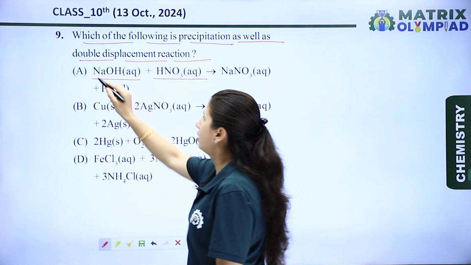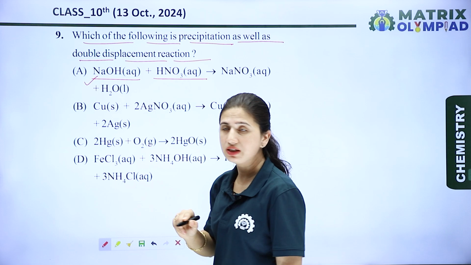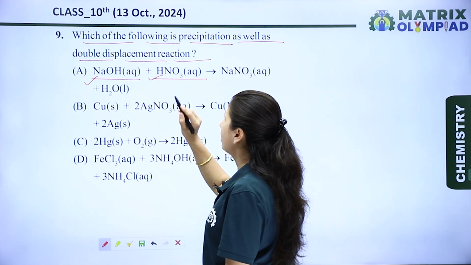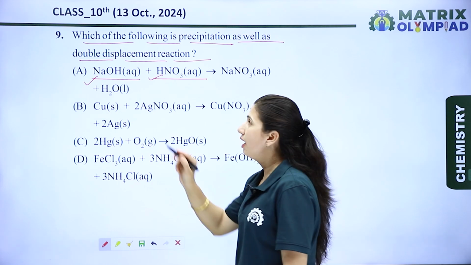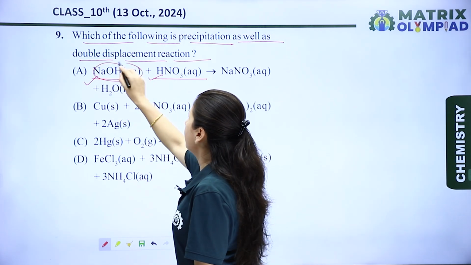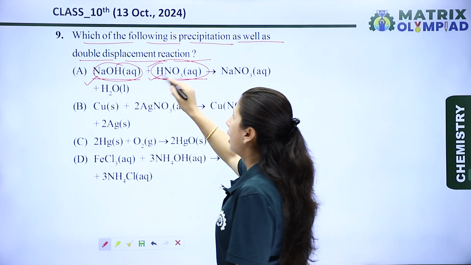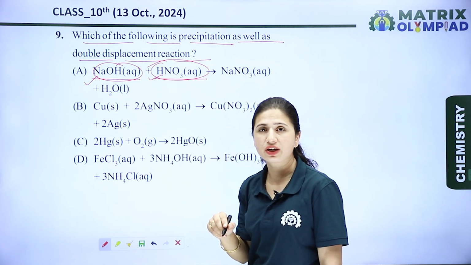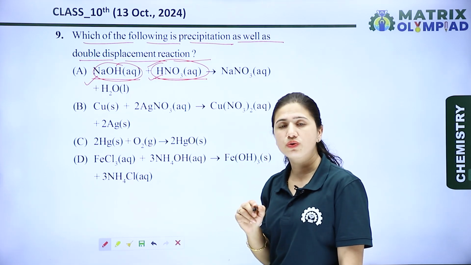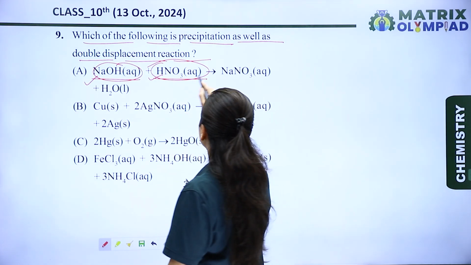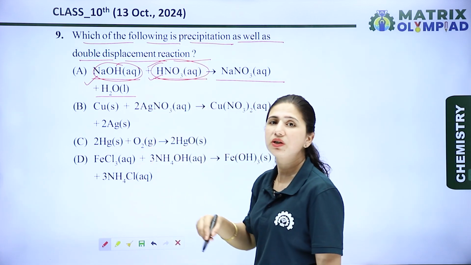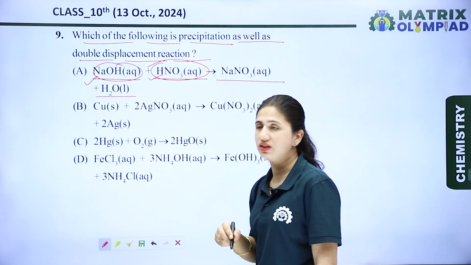We know that sodium hydroxide is a base and HNO3 is nitric acid, an acid. So when acid and base combine with each other, they form a salt, and this reaction is known as a neutralization reaction. Okay, so this is a double displacement reaction, but it is not a precipitation reaction. It is a neutralization reaction.